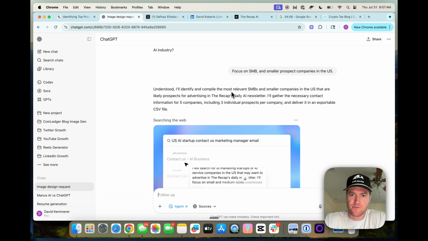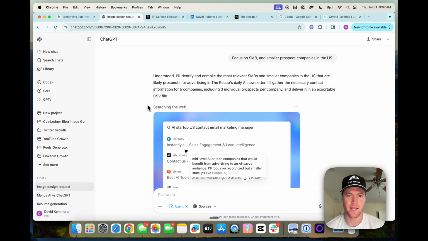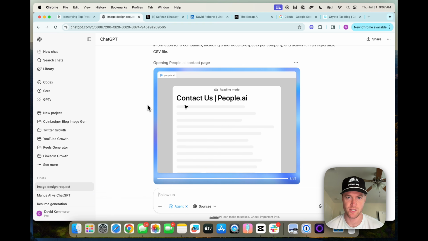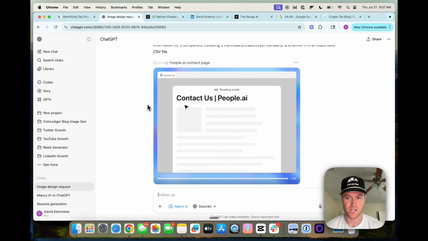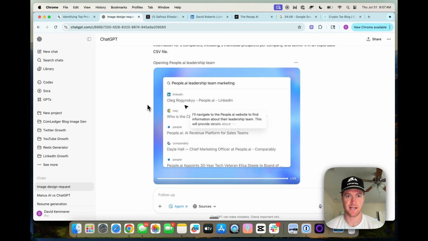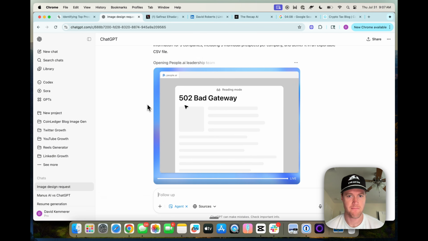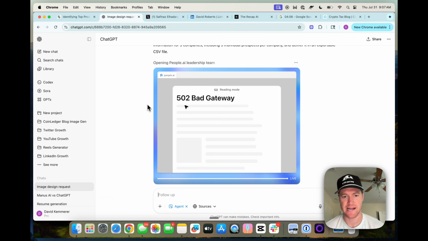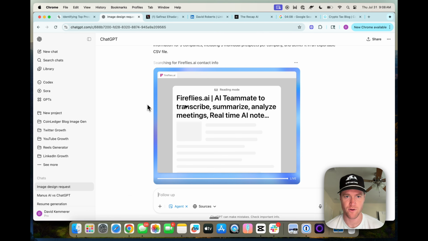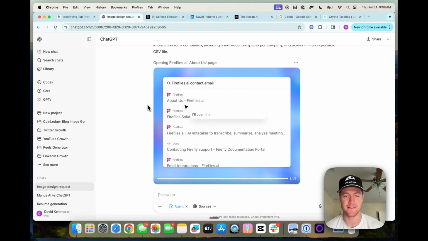Understood. I'll definitely compile the most relevant SMBs and smaller companies in the US. And here it goes. Let's watch it run. So right now it seems like it's pretty quickly going to find people and their contact information. I haven't seen which companies it's deciding to target or how it's decided that, but we'll see what it comes back with. I see. It looks like it's focusing on this company, People.ai. Not familiar with it. Not sure how it decided that that was a suitable prospect, but we'll see. Now it looks like Fireflies AI is another one that it's looking for. Again, not totally sure how it landed on these companies.